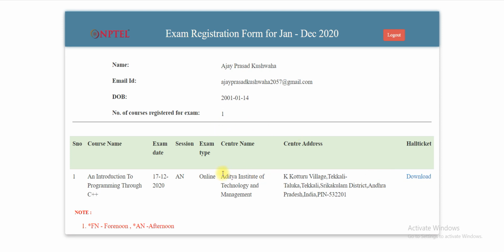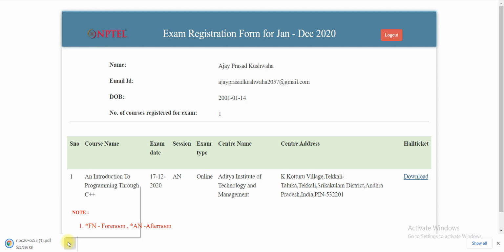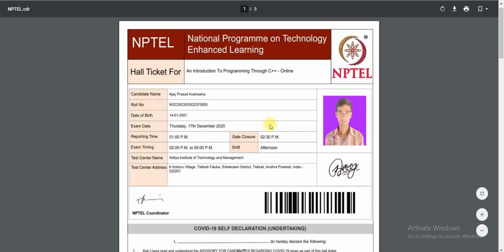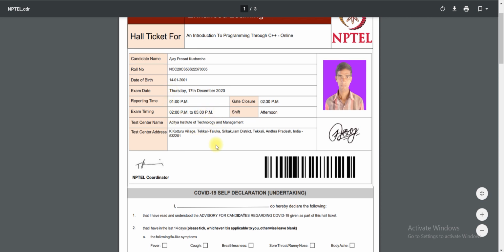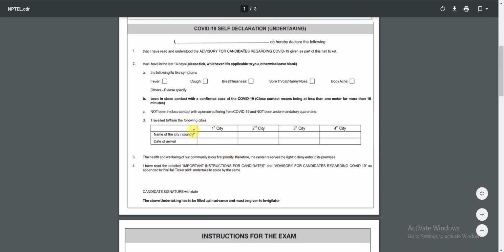Here you will get the name, center name and the address of the center. You will get complete information and you just have to click on download to download your hall ticket. The hall ticket will look like this. Let me open it. Okay, just wait, it is still loading. You will get this type of hall ticket, and here the timings are already mentioned, and here is the declaration form you have to fill.